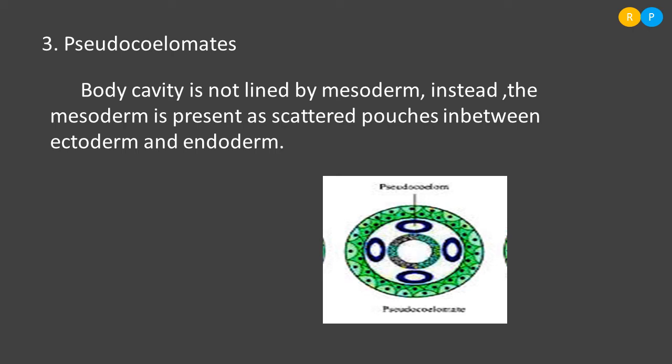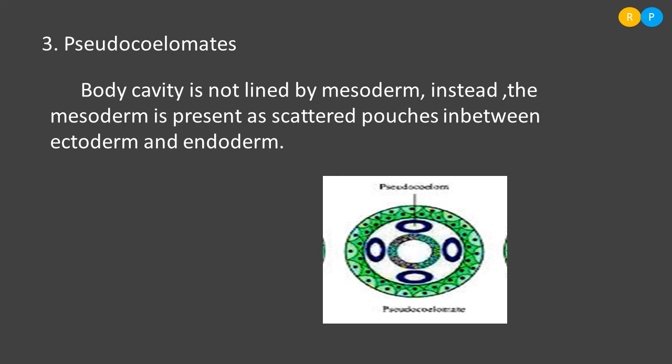Understood, right? So this kind of coelom in the animal is considered to be a pseudocoelom. That means it gives the appearance of the presence of coelom, but it is not actually a true coelom. Because of this, this cavity is named as pseudocavity or pseudocoelom. So animals having this kind of coelom are called pseudocoelomates.